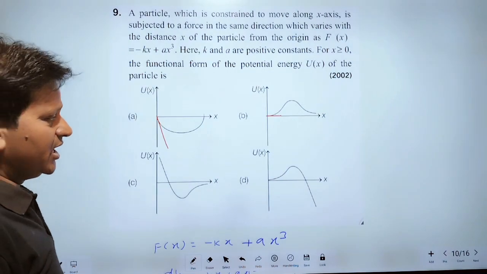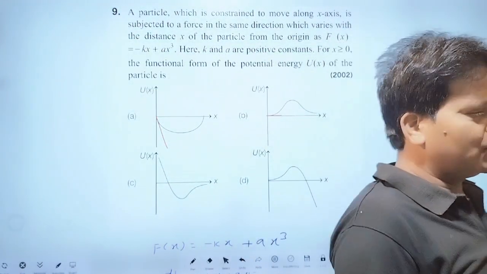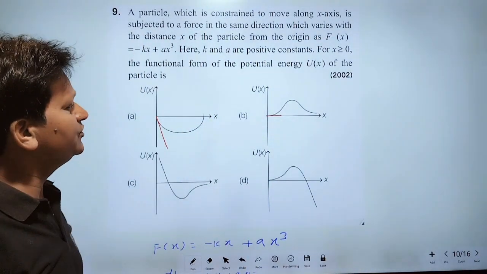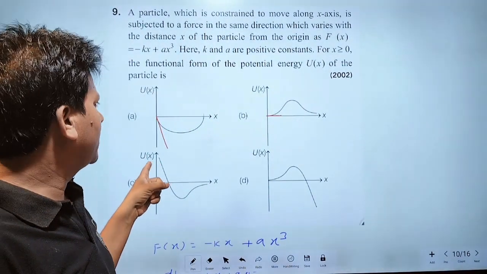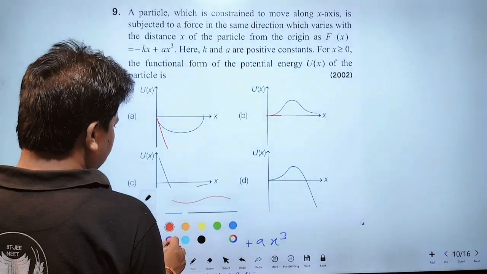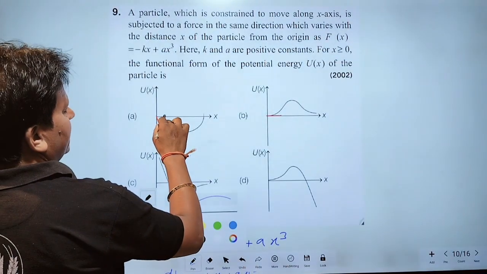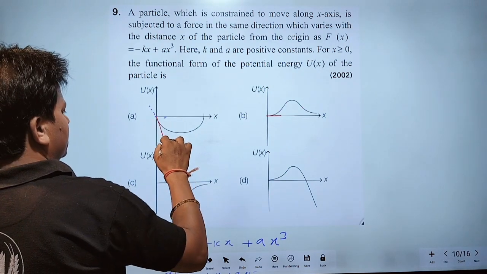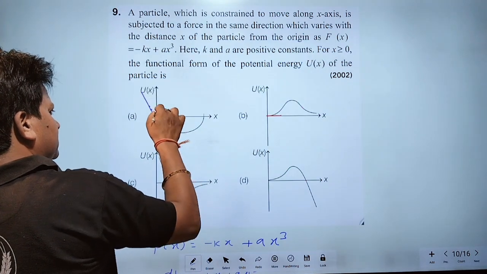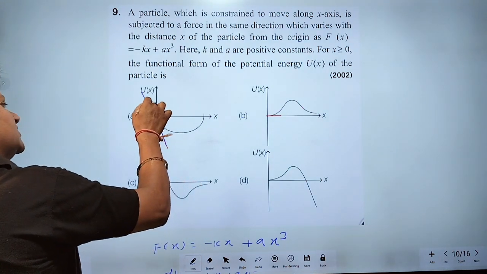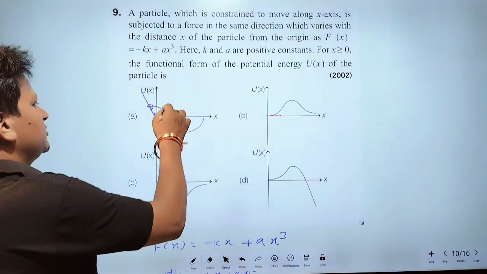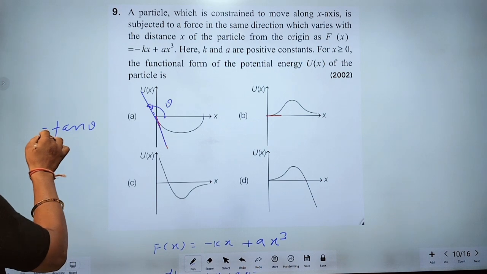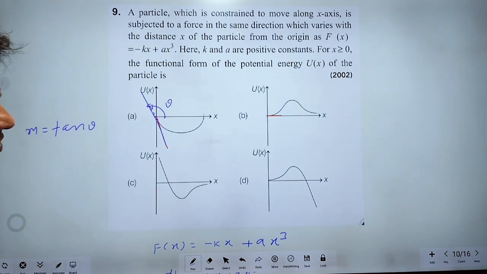We have to find the slope. For finding slope, first of all we draw a tangent, and this tangent makes an angle with the x-axis in the anti-clockwise direction. Suppose this angle is theta, therefore tan theta will be the slope. I have already taught you.